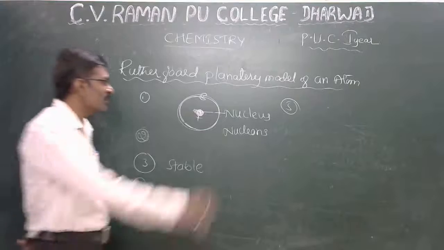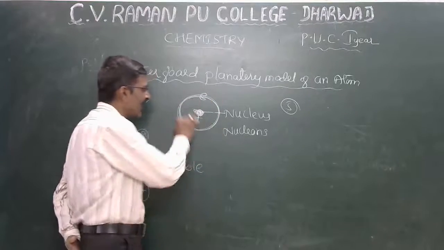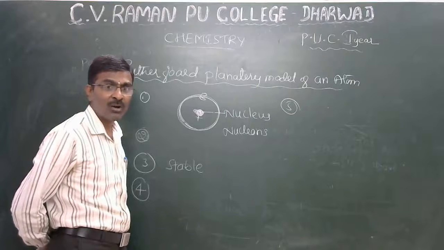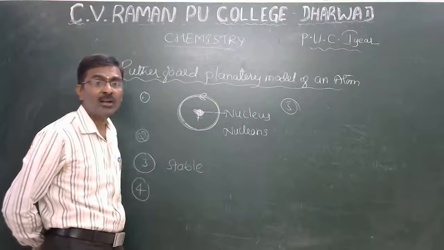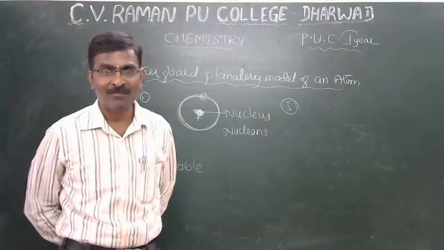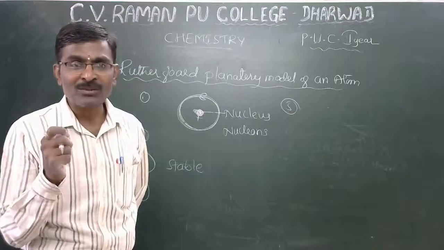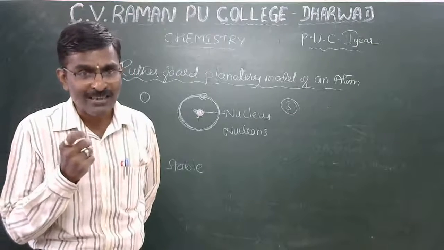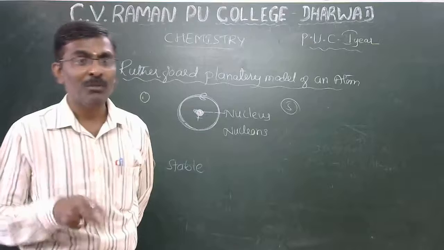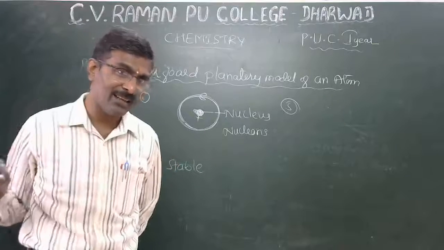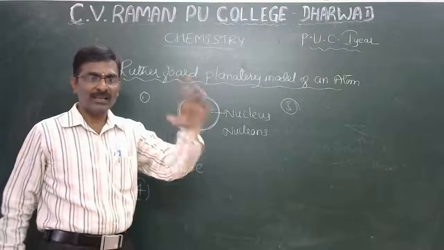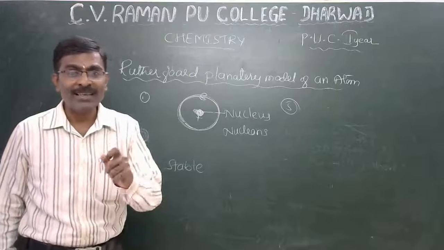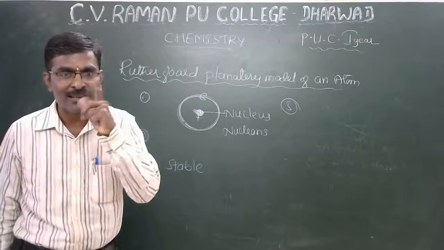While electrons revolve around the nucleus, electrons cannot gain energy and cannot lose energy, because the nucleus is most concentrated and keeps balancing the electrons. The nucleus does not let go. Electrons cannot gain energy and cannot lose energy. This is about the Rutherford planetary model of an atom.